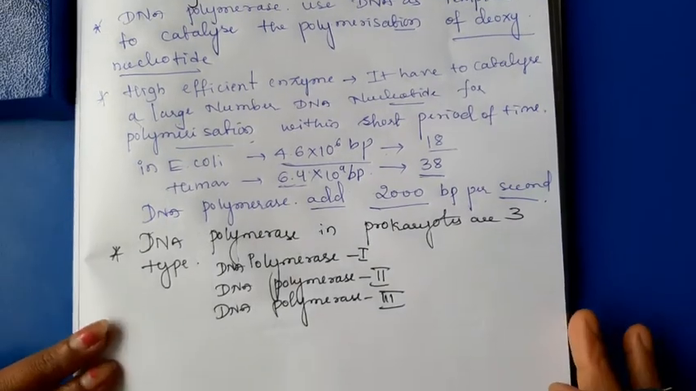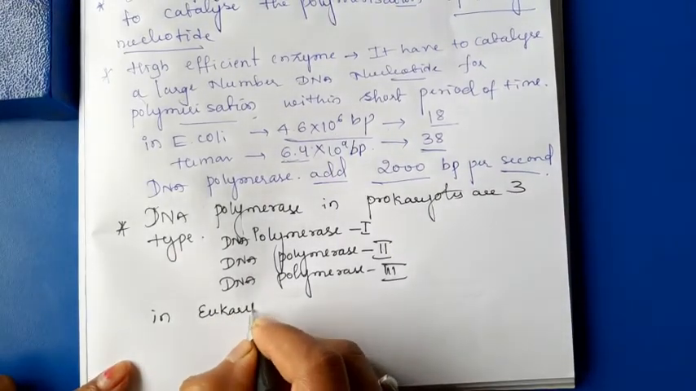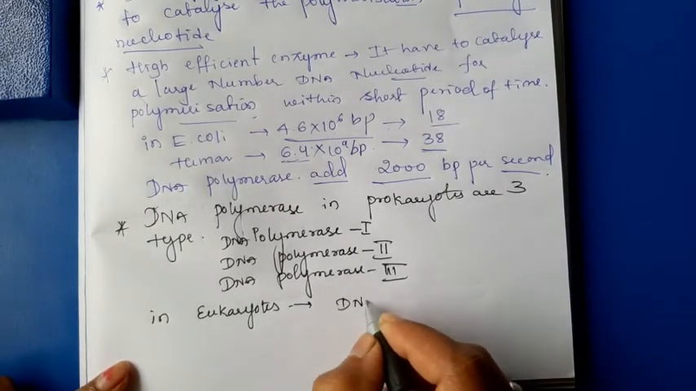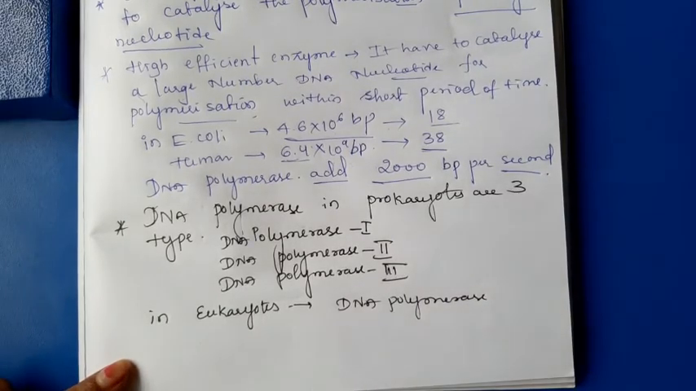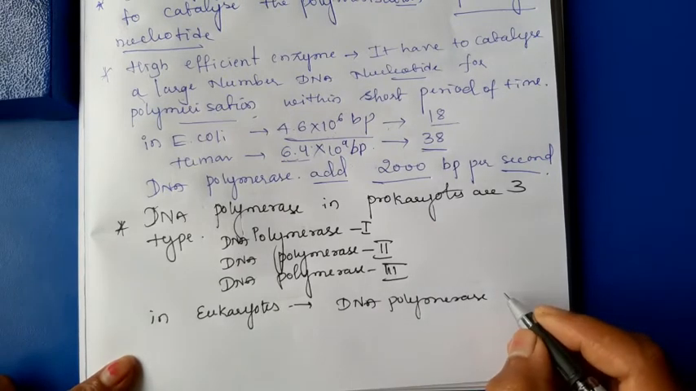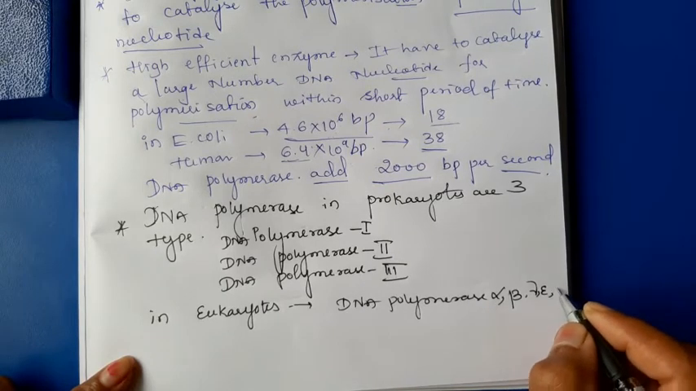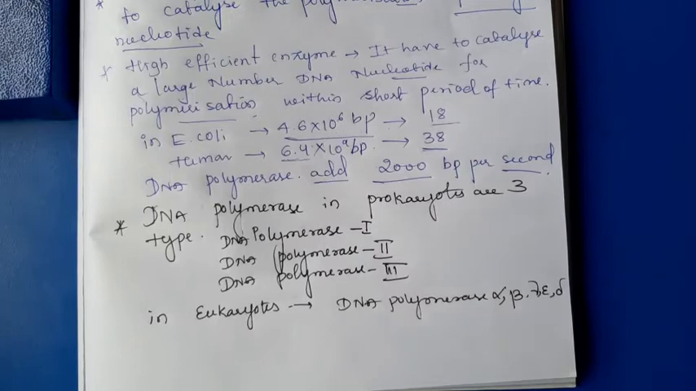Then, in case of eukaryotes, DNA polymerases are more than 15 types. Here I am going to write only a few types which are very necessary. That is DNA polymerase alpha, beta, gamma, delta, epsilon. These are the types of DNA polymerase which are necessary for the DNA replication.